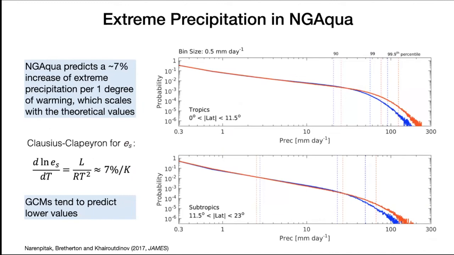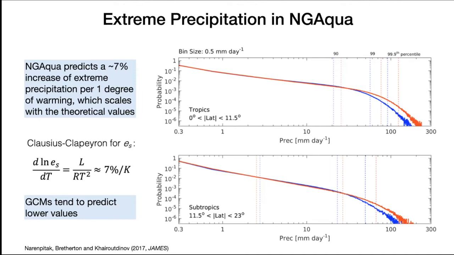The graphs that you're seeing here are the distributions of the rainfall at the surface in the tropics and the subtropics. The top row is for the tropics, so let's focus there. I show the 90th, 99th, and 99.9th percentile of the precipitation amount. That's called the extreme precipitation. And when we look at that range only, NG Aqua predicts a 7% increase of extreme precipitation per 1 degree of warming of the Earth. This number scales with the theoretical value, the Clausius-Clapeyron equation, but the global climate models tend to predict a lower value.